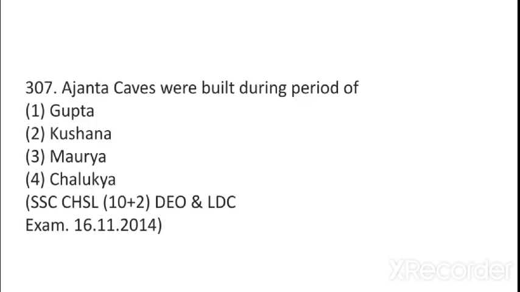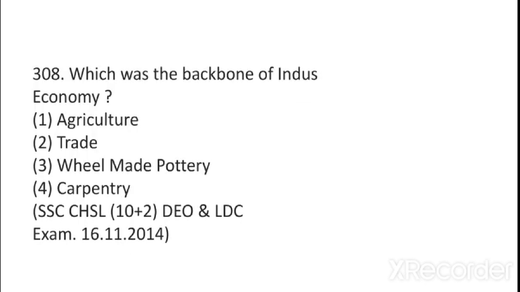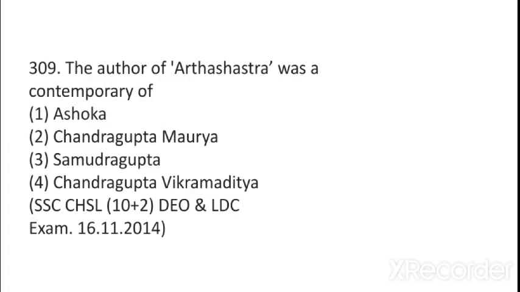And Ajanta caves are also included in the UNESCO World Heritage Sites. Which was the backbone of the Indus economy? It was agriculture. We have found plough lands, we have even found rice cultivation and other crops like barley. The author of Arthashastra was a contemporary of, now we know who wrote Arthashastra. It was written by Kautilya and he was a contemporary of Chandragupta Maurya. Option B.